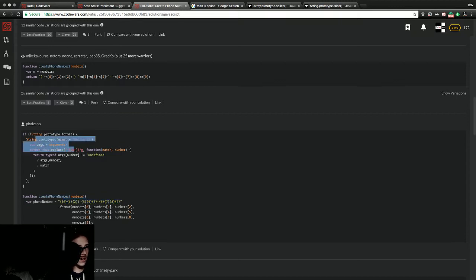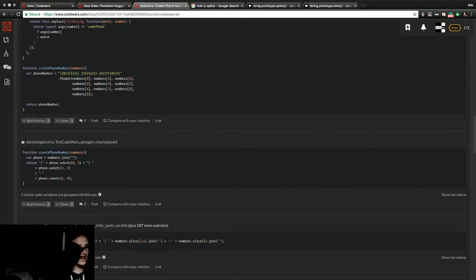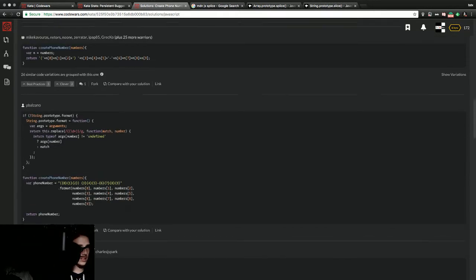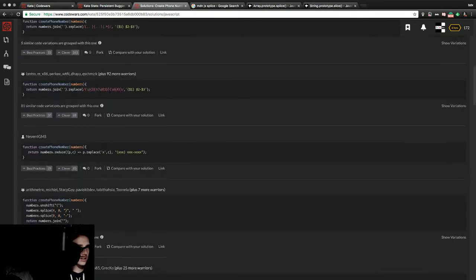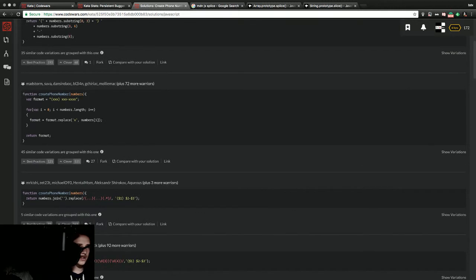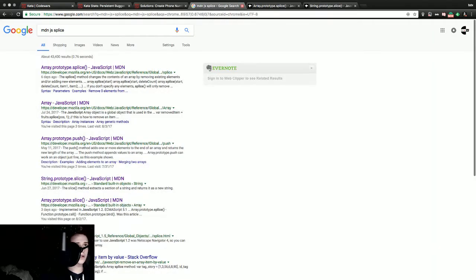There are a surprising number of ways to do this particular kata. I mean, I know there's a vast, almost infinite number of ways this can be done, but usually I can't comprehend what the hell I'm looking at in the solutions section, but these are all kind of clever. It seems like we came closest to this first one, so that's kind of cool. Good times. Let's go ahead and close out of this noise.